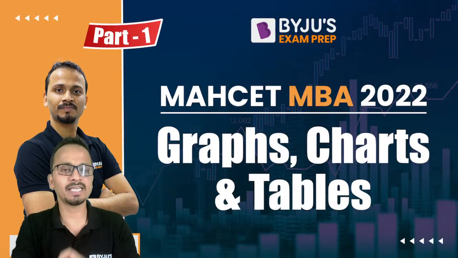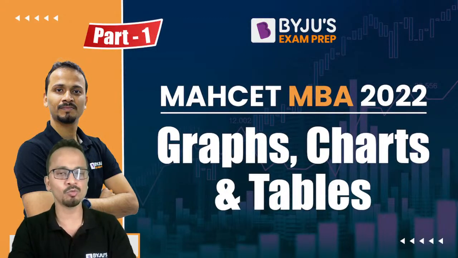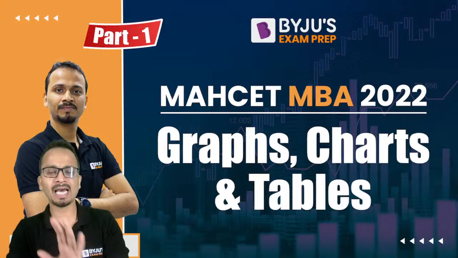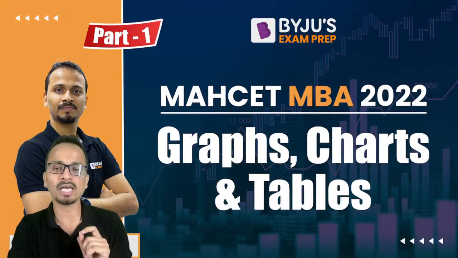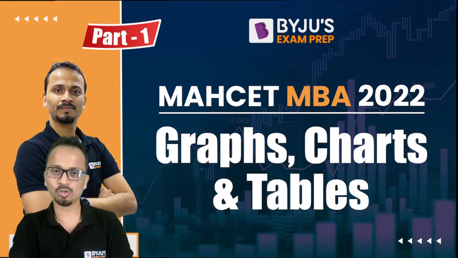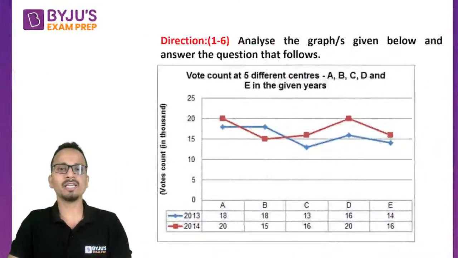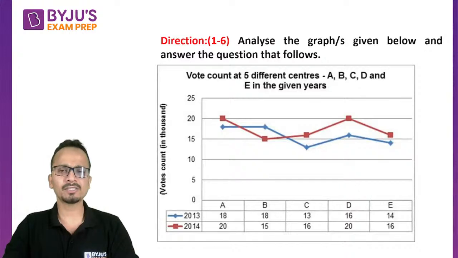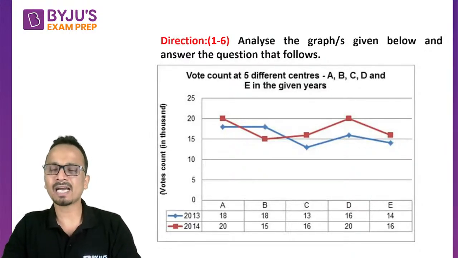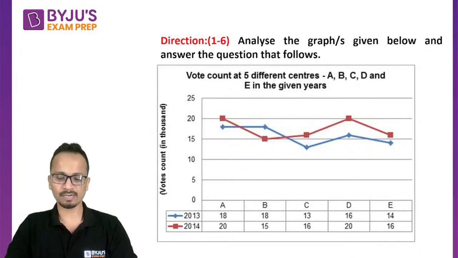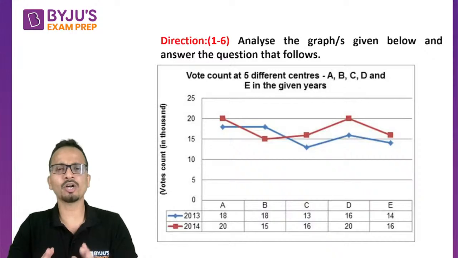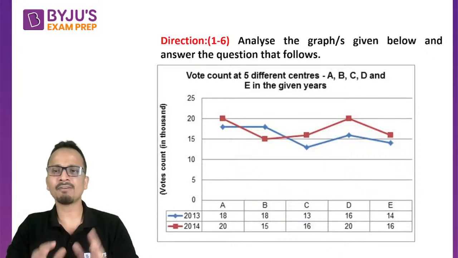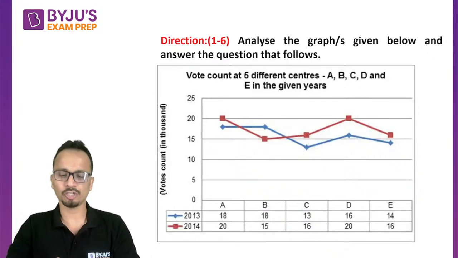The first set will appear on your screen in a few moments. Be ready with pen and paper and post your answers in the chat box as soon as you get an answer. So the first set is on your screen now. This is a 6-question set. Analyze the graph given below and answer the questions that follow. I'll display this graph for the next 30 seconds. No need to note down any value because this particular graph will be given with each and every question.